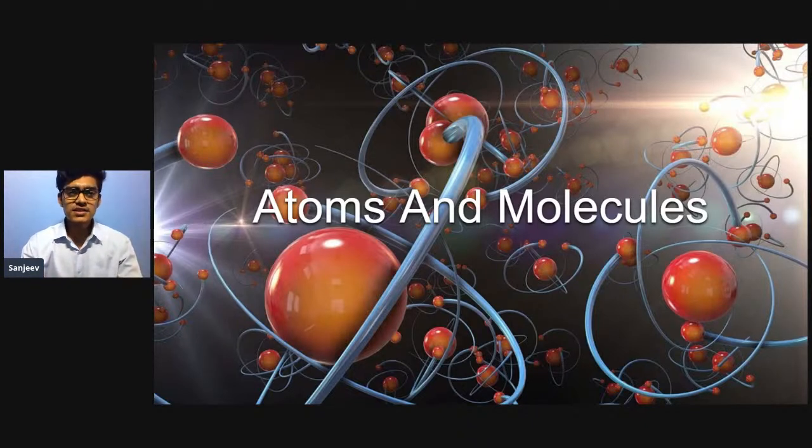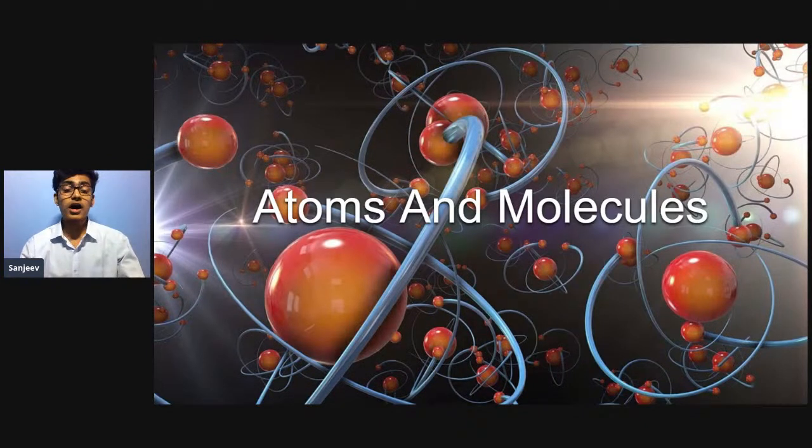Let us quickly take an overview of what we did the last time. We saw how atoms were actually named. There was this Indian sage Maharishi Kannad. He said that there are some padarth which cannot be divided further into smaller particles. Then there was a Greek philosopher, Democritus. He was the one to name these small particles as atoms. So we have the smallest particle named atom because of him.